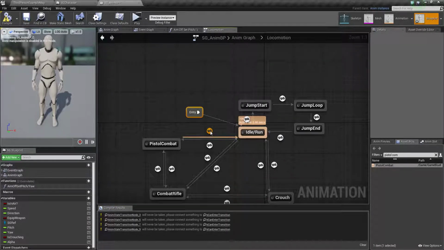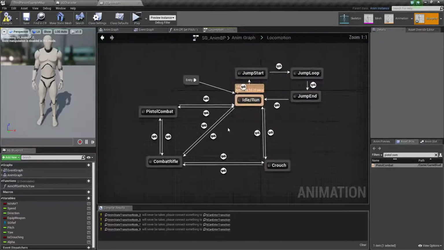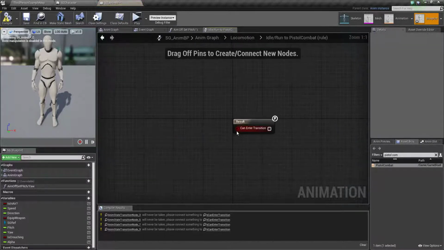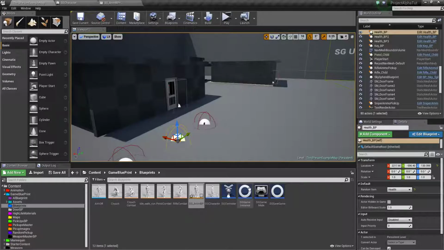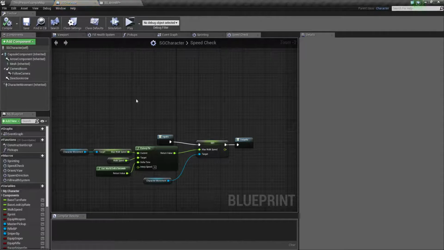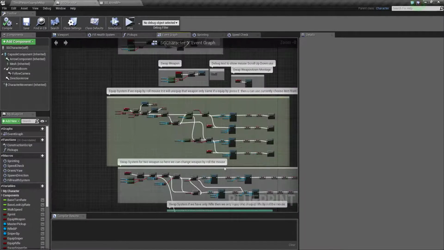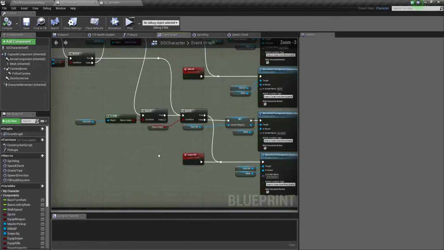So we need to make these transitions. When it goes into the pistol state, just equip the pistol. Here we need to check one thing. If you remember, we changed everything with the pistol. Oh man, my mouse scroller broke today.